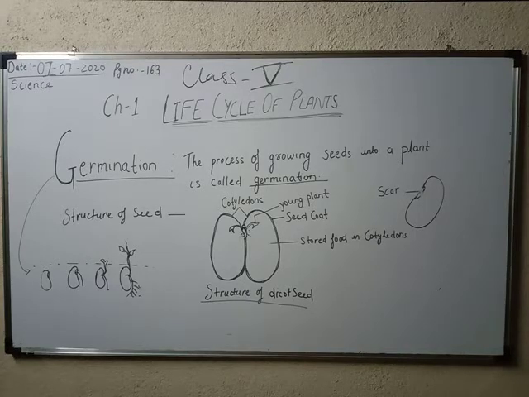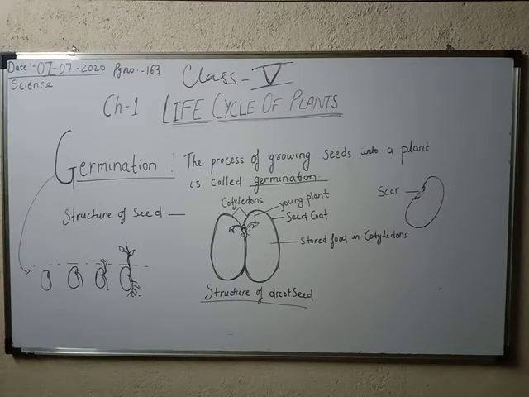The scar is the point from where the seed is attached to the parent plant, for example to the fruit, through those scars.